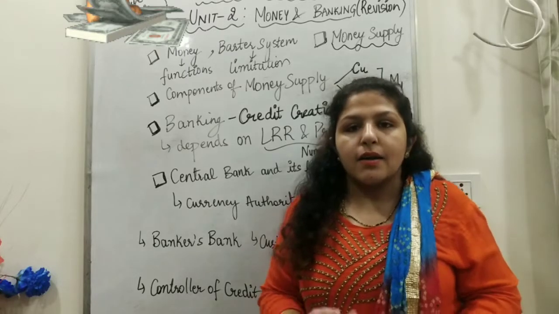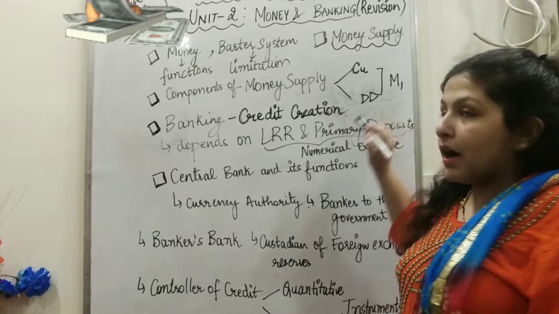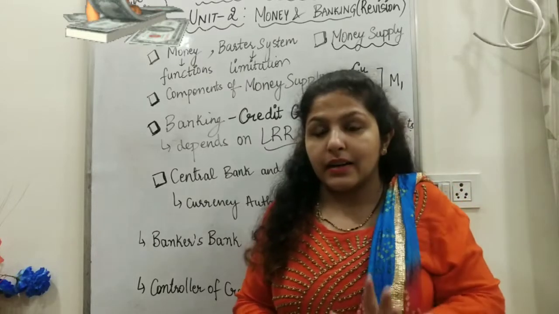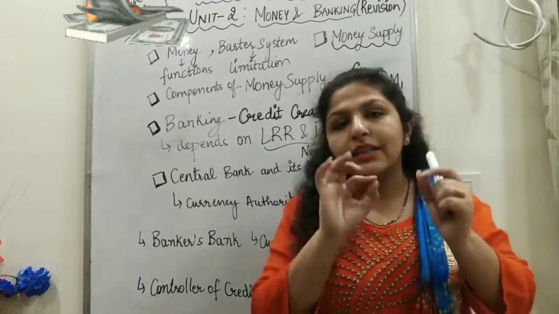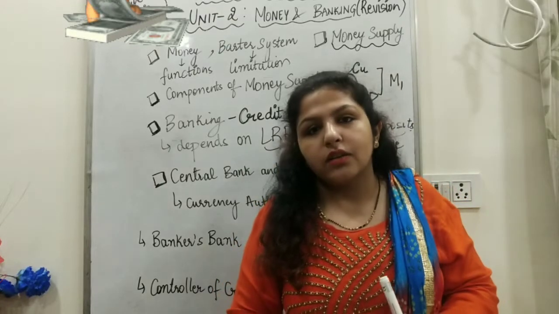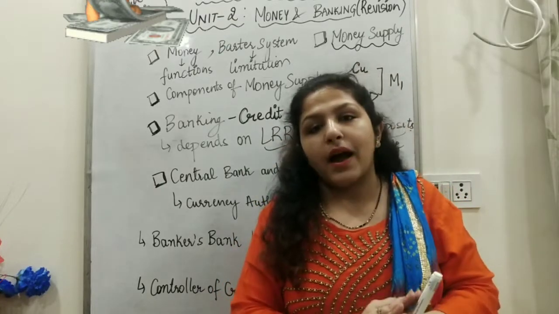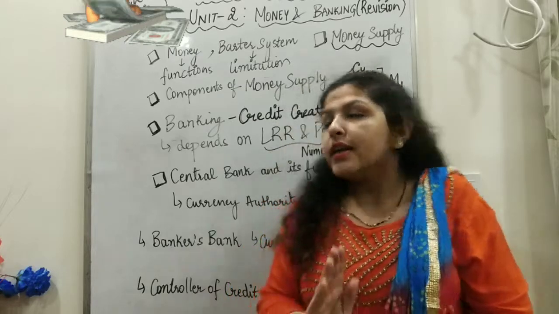And the other part of the money supply is demand deposits. So these are net demand deposits. Here, time deposits are not included. Only the saving account and current account are included, and interbank deposits are also not included.